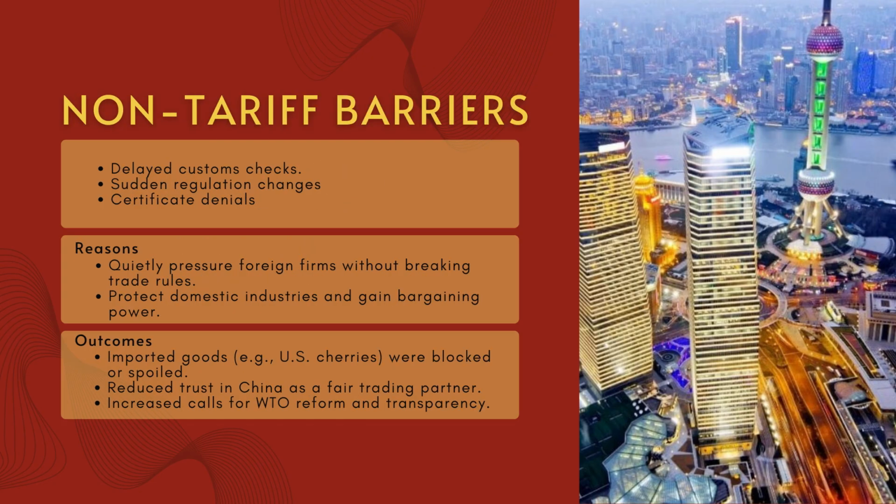Third is non-tariff barriers. These are hidden or informal restrictions that can affect trade without being officially announced. In China's case, they include things like lengthy inspections, delays in customs, rejection of product certificates, or sudden regulation changes. China often uses NTBs to quietly pressure foreign companies without openly violating trade rules. This helps protect domestic business and strengthen China's bargaining position during trade talks. However, these tactics have made it difficult for some international firms to operate in China. For example, products like American cherries were once held up at customs long enough to spoil.